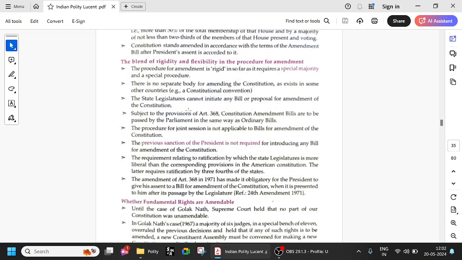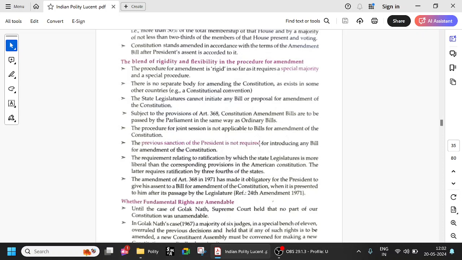So subject to the provisions of Article 368, constitution amendment bills are to be passed by the parliament in the same way as ordinary bills. So just like how ordinary bills are passed, constitutional amendment bills are also passed under Article 368. The procedure for joint session is not applicable. This is again very important. There is no procedure for joint session, and state legislatures cannot initiate. These two are very important.